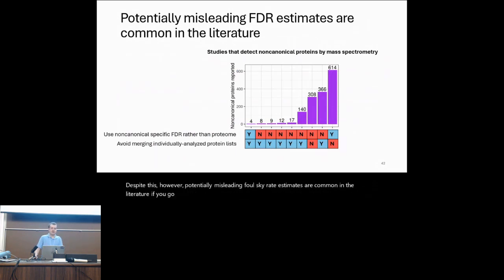If we go back to the set of human studies that I showed earlier, we see that most of them actually use proteome-wide FDRs rather than non-canonical specific FDRs. Some of the studies finding very large numbers of non-canonical proteins also merge individually analyzed protein lists. And for these reasons, we think that the literature paints a misleading picture about the ease of detecting non-canonical proteins.